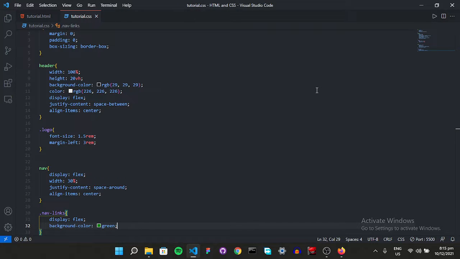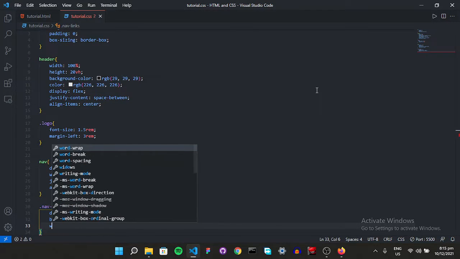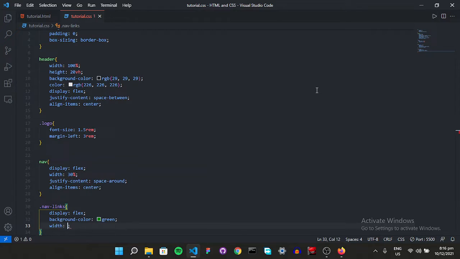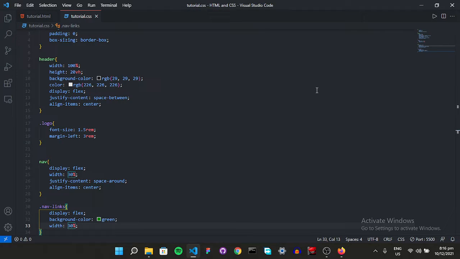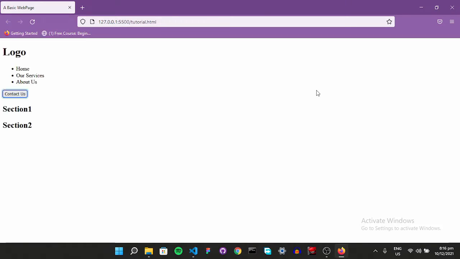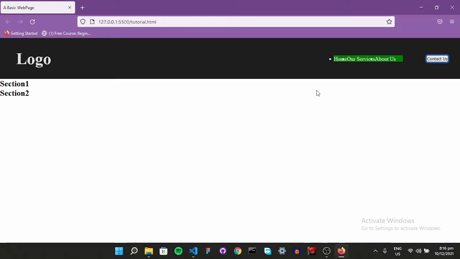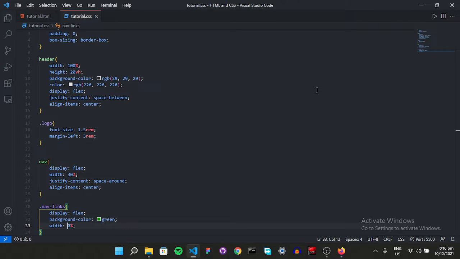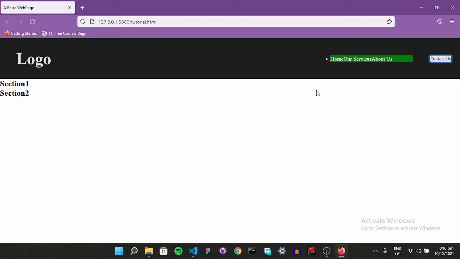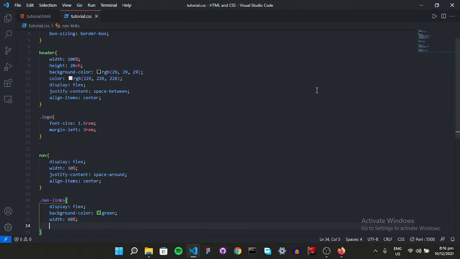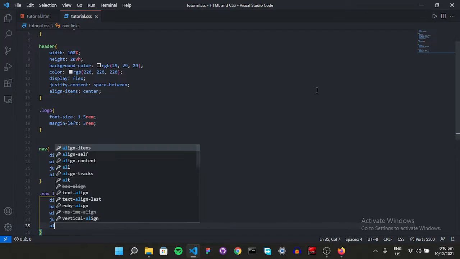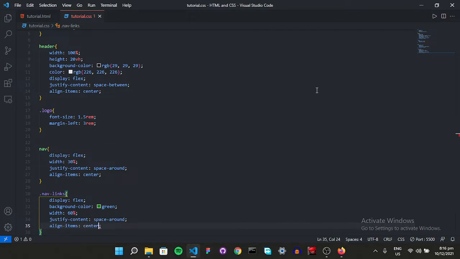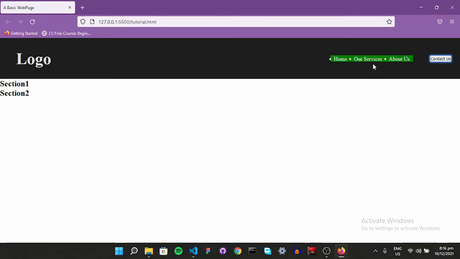Let's give it a width as well, like a width of like 30% as well. Let's see. It's too small. 50% might work. Yeah, still no. 60%. You have to use some hidden trial method for that, right? And now let's say justify content, space around, and align items. Let's go to center. Voila, there it is.